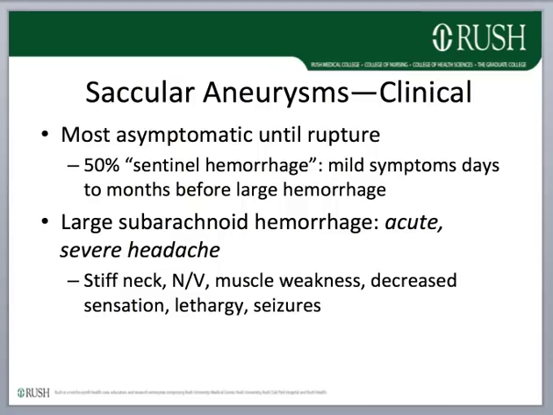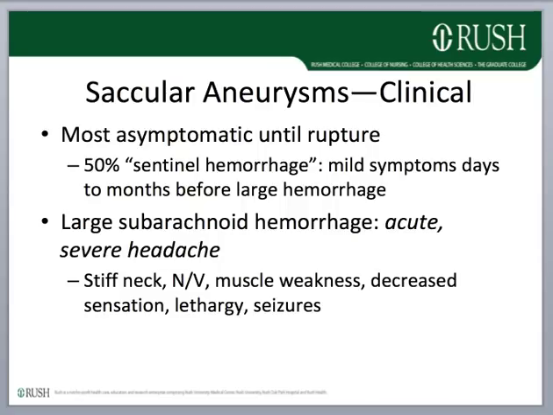However, about 50% of patients experience mild symptoms related to an initial small bleed, known as a sentinel hemorrhage, which may occur days to months before a large subarachnoid hemorrhage. The latter is heralded by an acute severe headache and sometimes loss of consciousness.